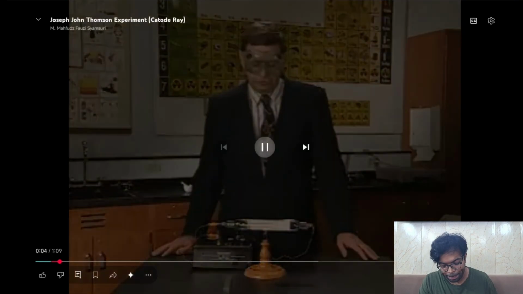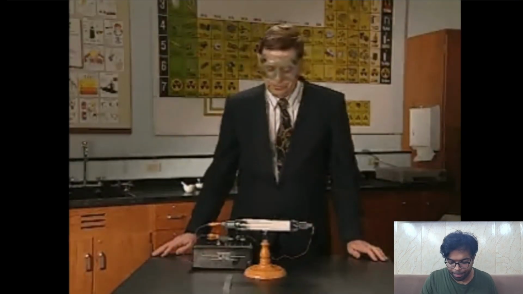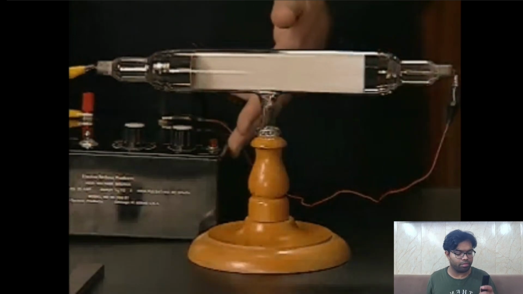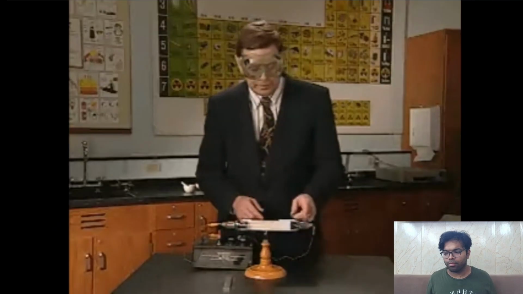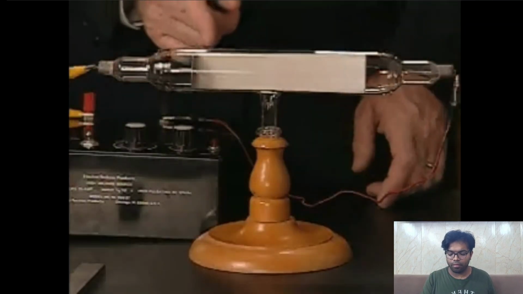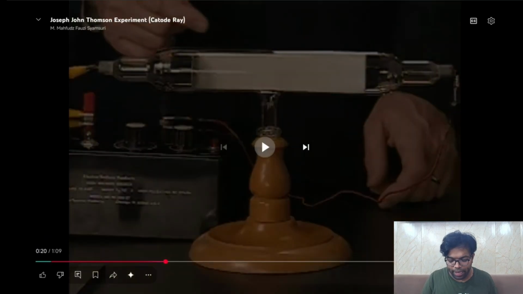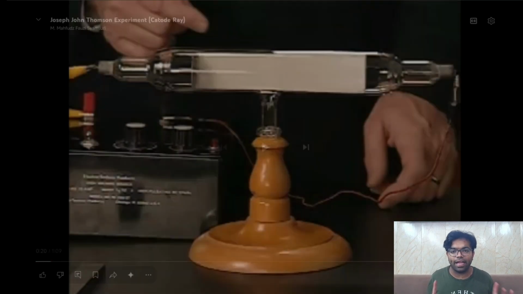This is an old cathode ray experiment that I found on YouTube. Credit where credit is due, but this explains a lot of how a cathode ray actually works. You have a cathode and an anode.